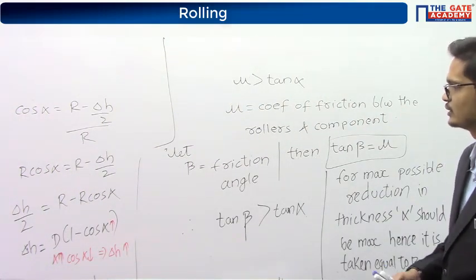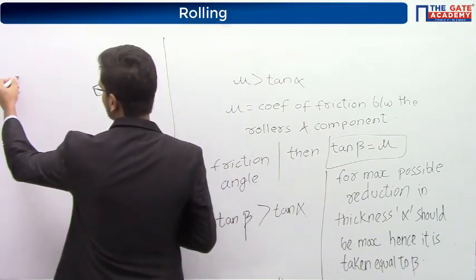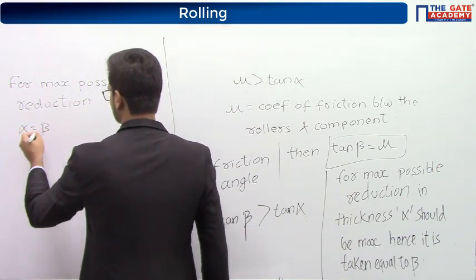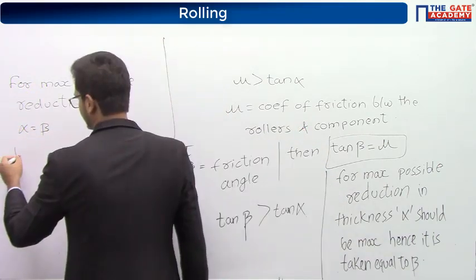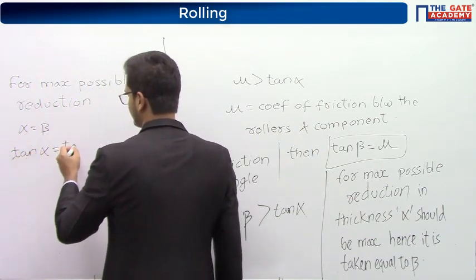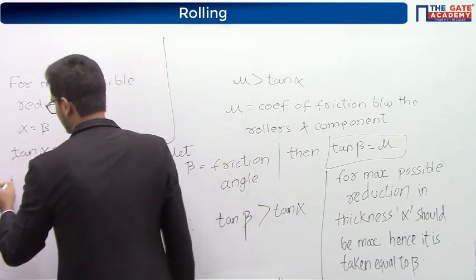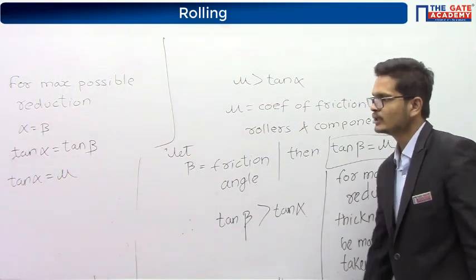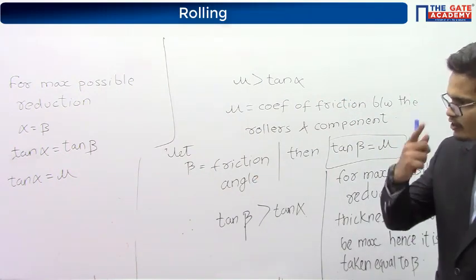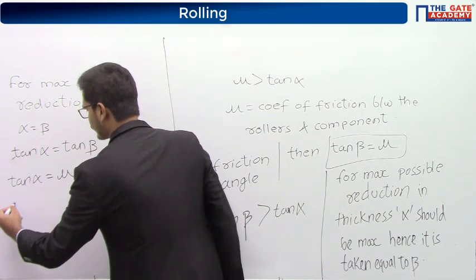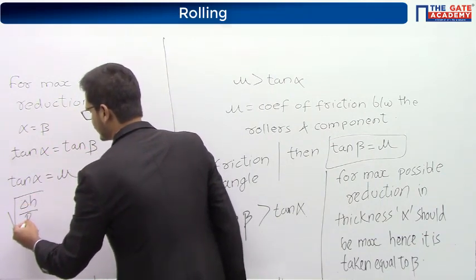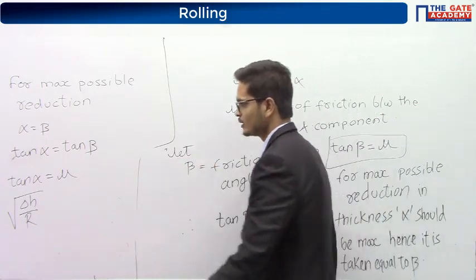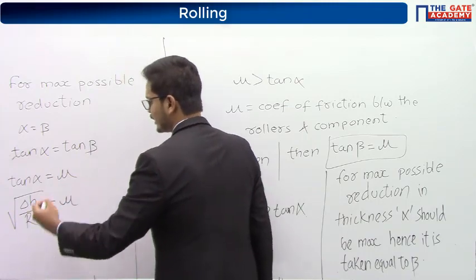Then what happens is, I'll write in this portion, for maximum possible reduction, alpha is taken equal to beta, that is, tan of alpha becomes equal to tan of beta, that is, tan of alpha becomes equal to mu. And what is the value of tan of alpha? Tan of alpha was root over of delta H by R. In the previous class we have seen the derivation. Okay, root over of delta H by R is mu.